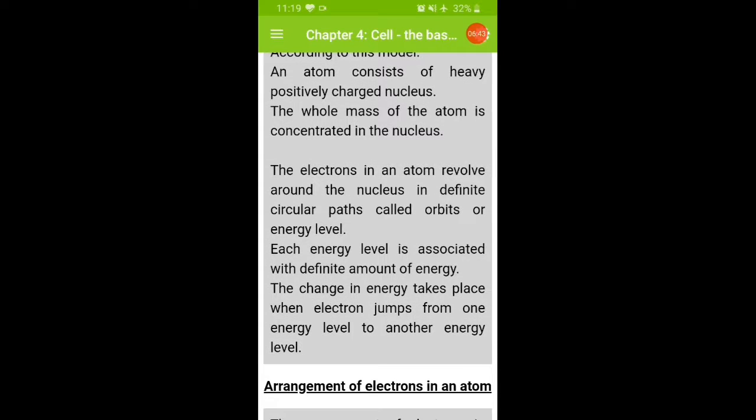In our brain also it is like that. We can say the brain is a control center. The same thing, the nucleus is the control and concentrated part of this model.